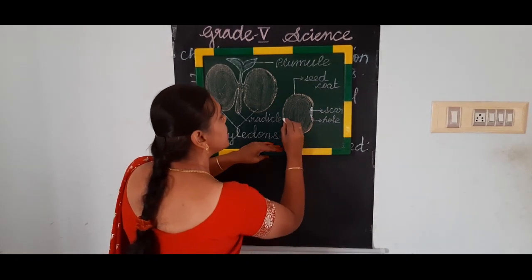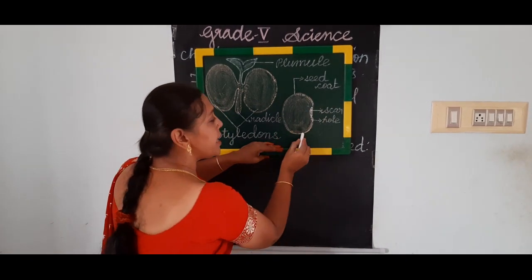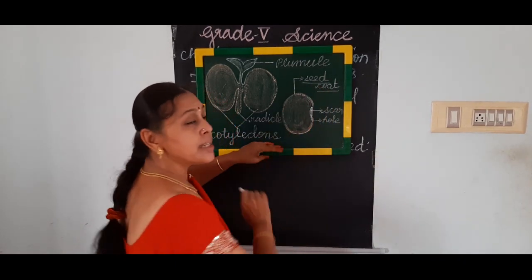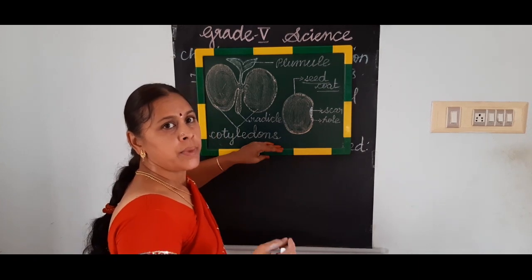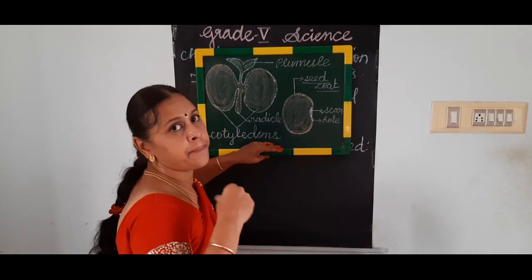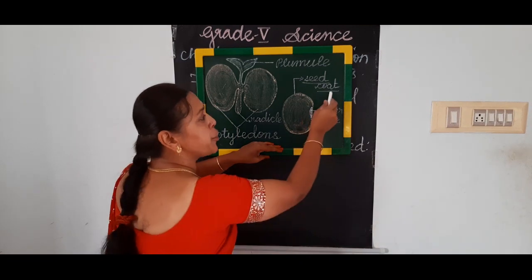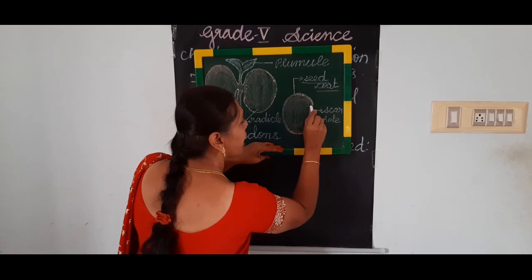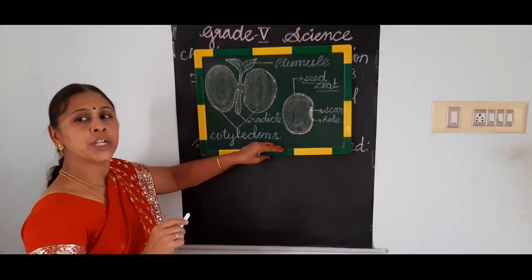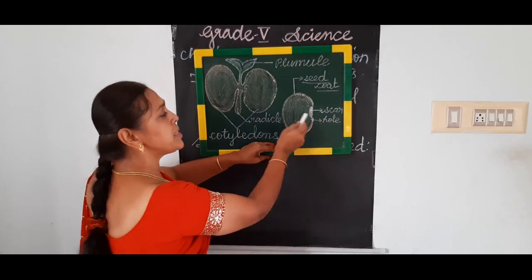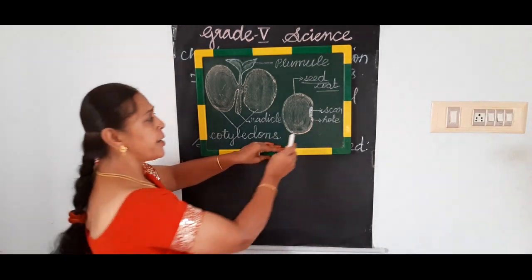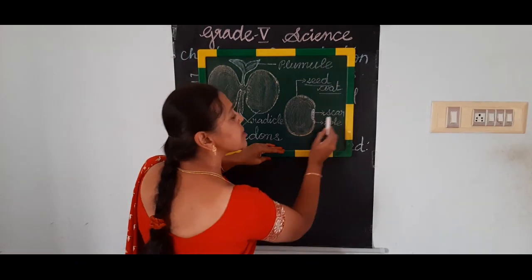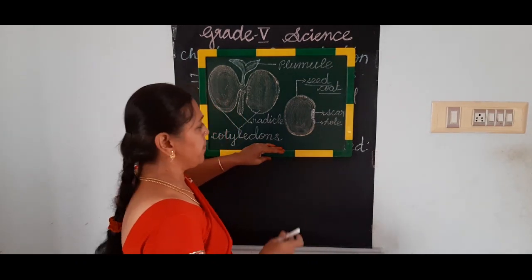That is one seed. So this is one seed. And this seed has a seed coat. What is this? Seed coat. It has an outer covering. This is a seed coat. And this is the scar. Can you see this small white portion? Can you differentiate the color here? Can you see this white color? So this is called scar. S-C-A-R.